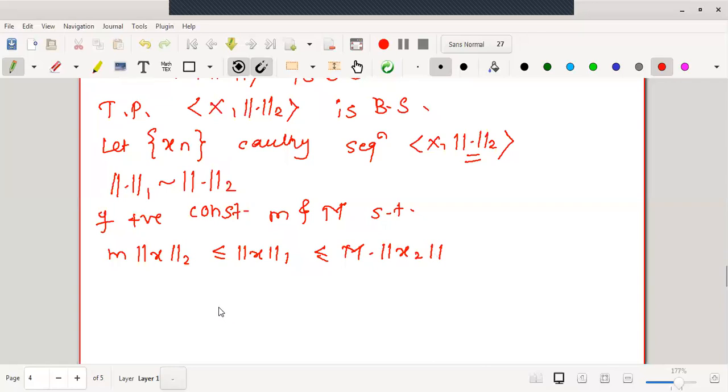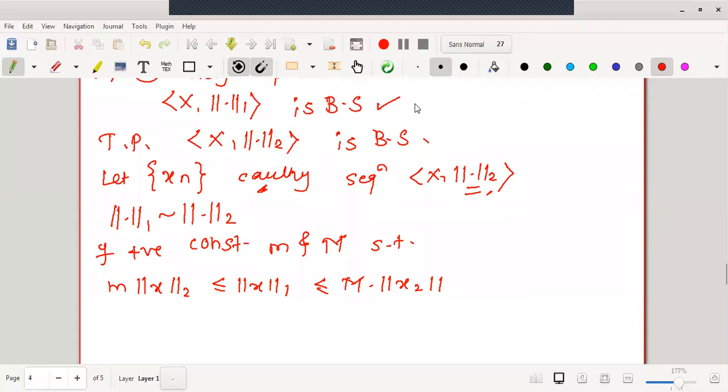Now we know that the sequence Xn is Cauchy under norm 2. If we prove that the same sequence is Cauchy under norm 1, then, because X norm 1 is a Banach space, meaning it is a complete space, we are done. Therefore, we will try to prove that the sequence Xn is Cauchy under norm 1.